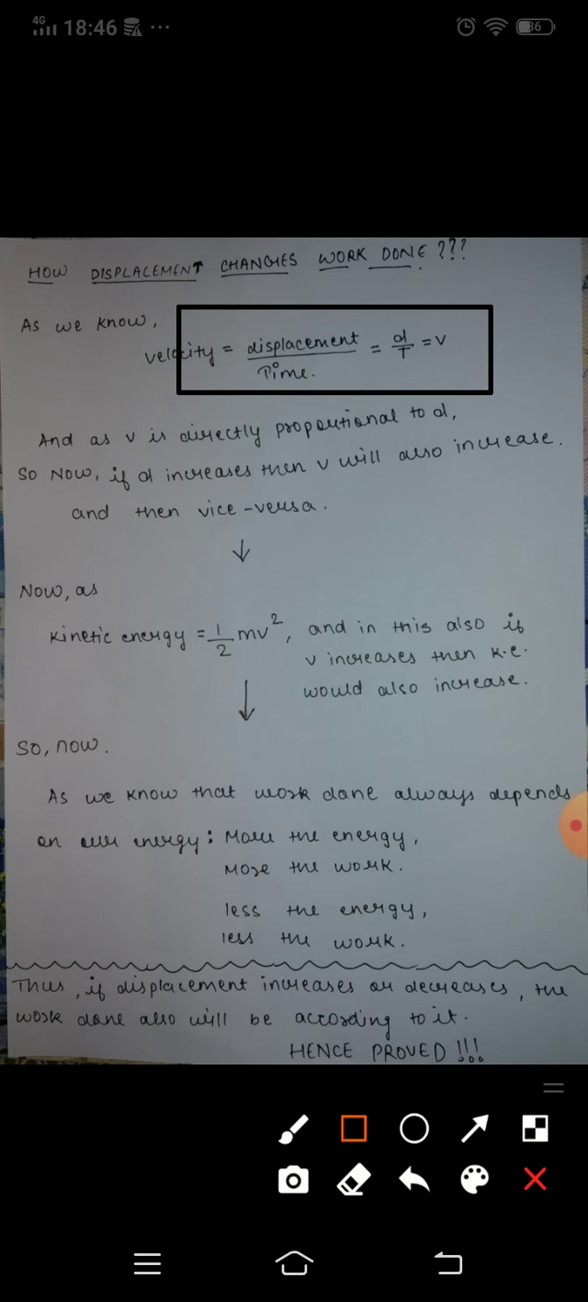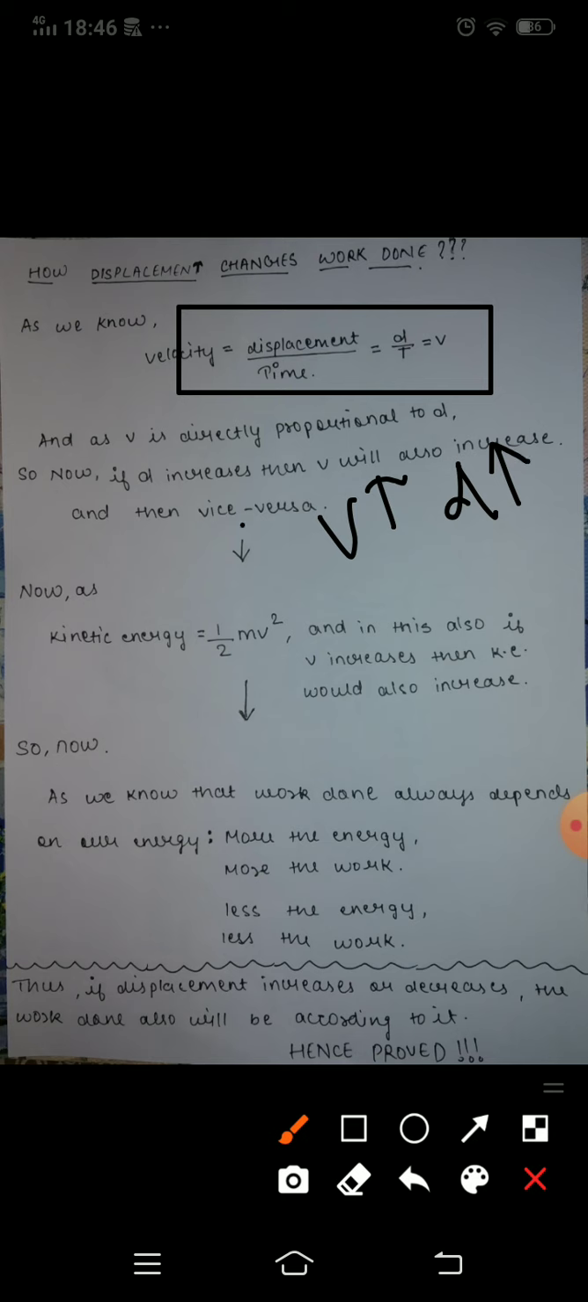But in the case of velocity and time, it is not like that, as they are inversely proportional. In this case, if velocity increases then time will decrease, and if time increases then velocity will decrease. So here we come to this point that if velocity increases then displacement will also increase.